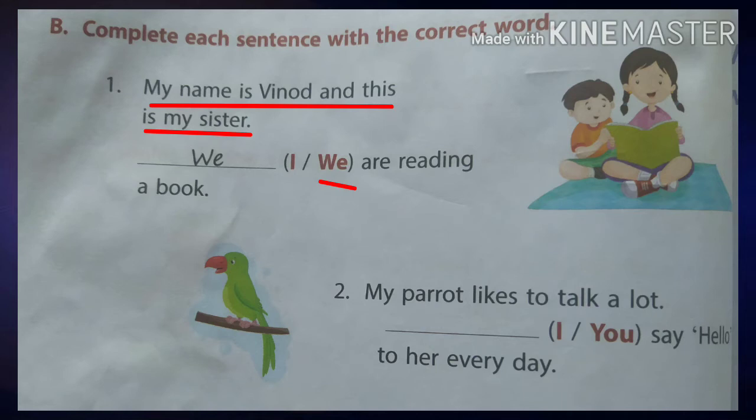We use we. Instead of Vinod and my sister, what do we use? We. We are reading a book.